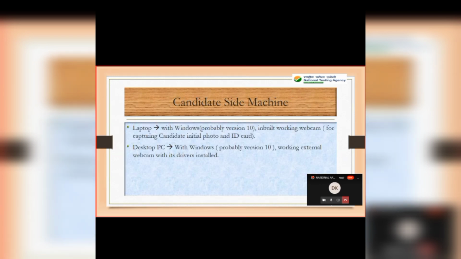Next, what are the requirements? A laptop should be Windows 10 with an inbuilt working webcam. A desktop PC should probably be Windows 10. If you have Windows 8 or 8.1, no issues. Windows 7 also no issues, but you need to install the prerequisite which I told you before. Next, it should have a working external webcam with proper compatible drivers.